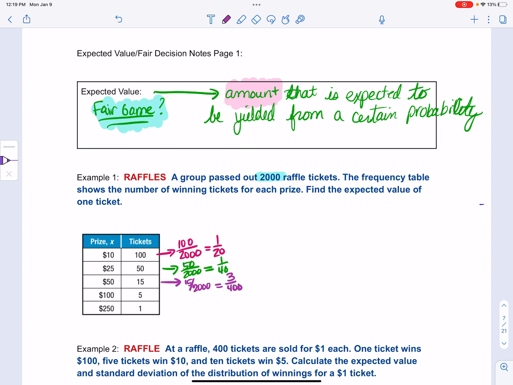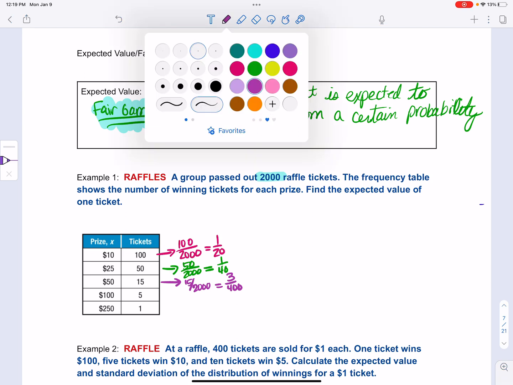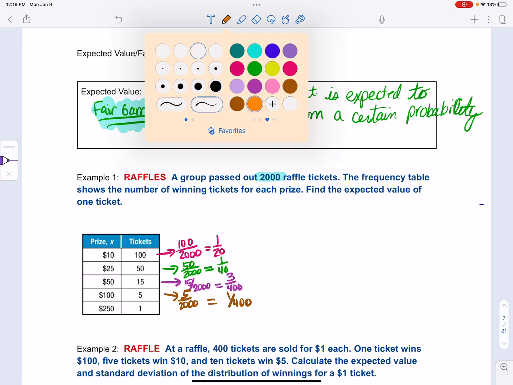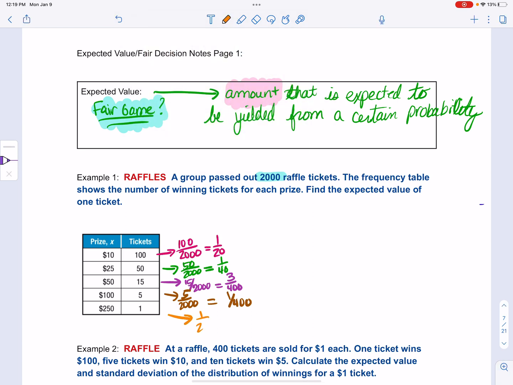And you can put these on your calculator. I'm just doing probabilities. This one is 5 out of 2,000, which is 1/400th. I've already kind of typed these ones in. And then my last one is 1 out of 2,000. Okay, so those are my probabilities.